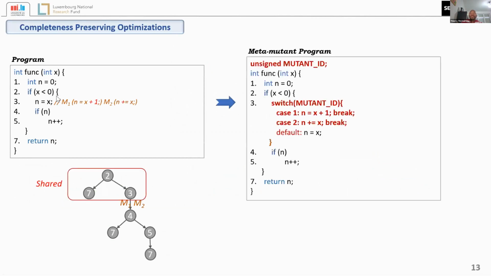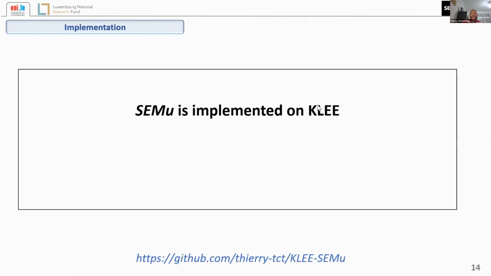So what we do is create a program where we embed all the mutants in the same program with a switch. Then when the symbolic execution reaches the switch, it will make a fork with the different mutants. This way we can save some cost of the symbolic execution in the dimension of the mutants.